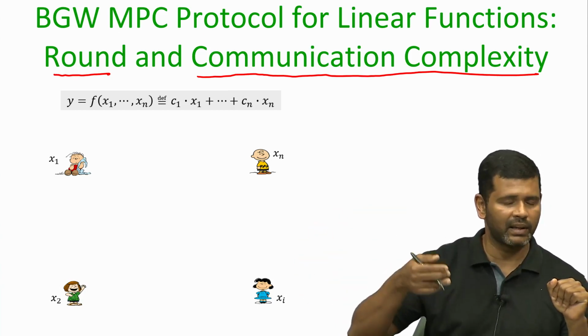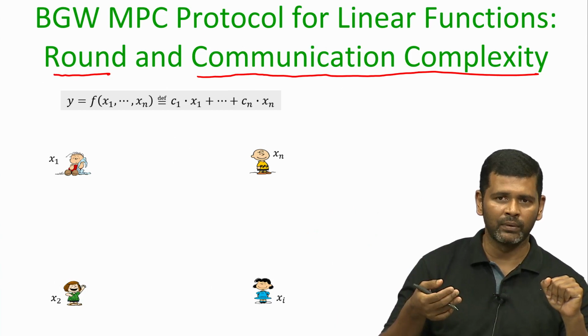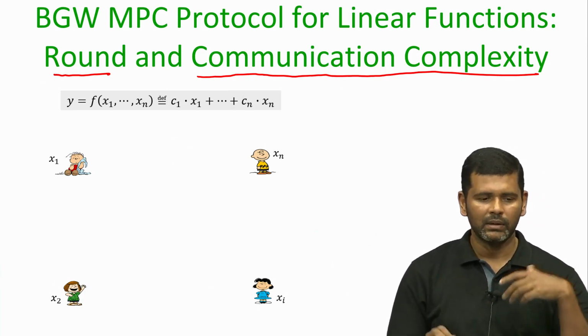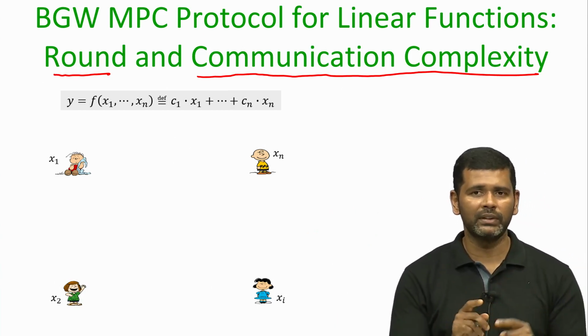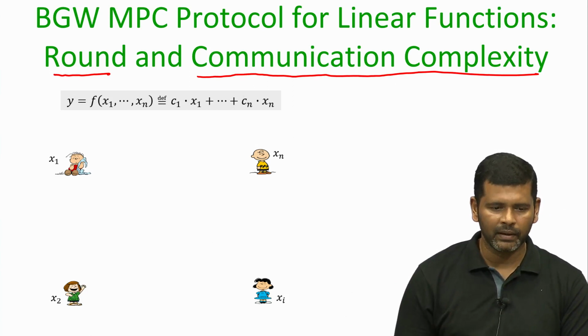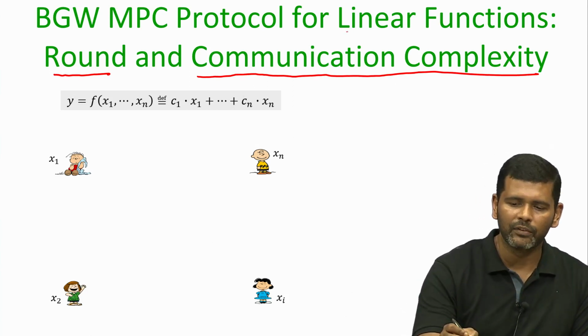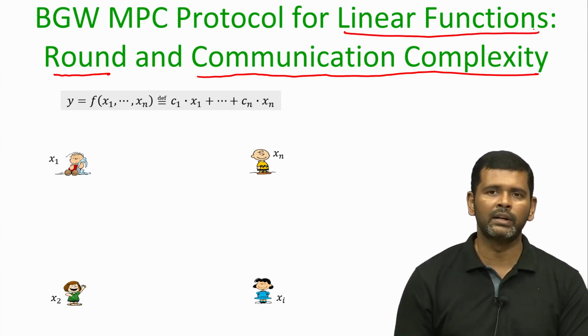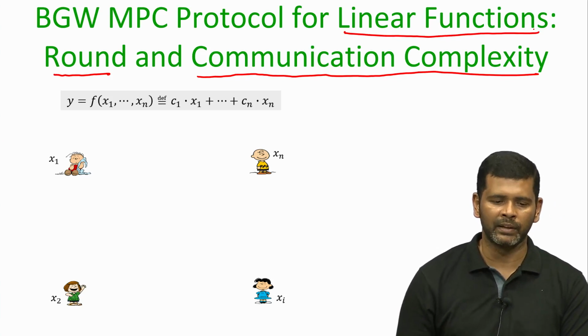They receive those values, and then the round ends. Like that we have to count how many such send, receive, compute steps are performed by the parties in this BGW protocol, assuming the parties want to securely compute a linear function of n inputs.